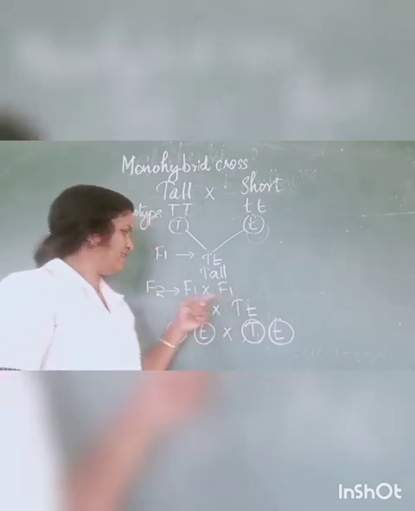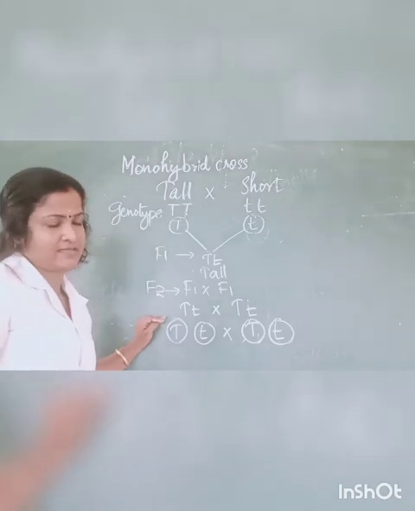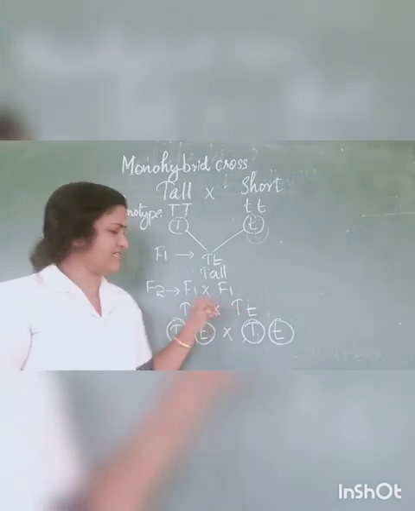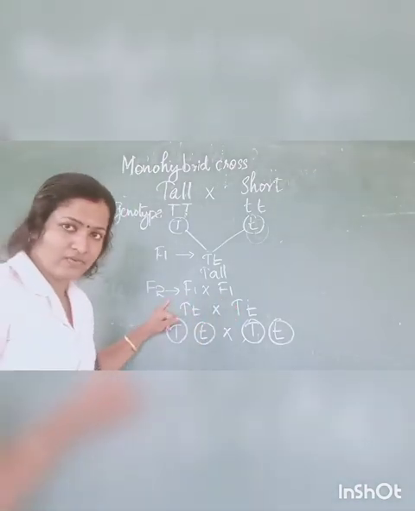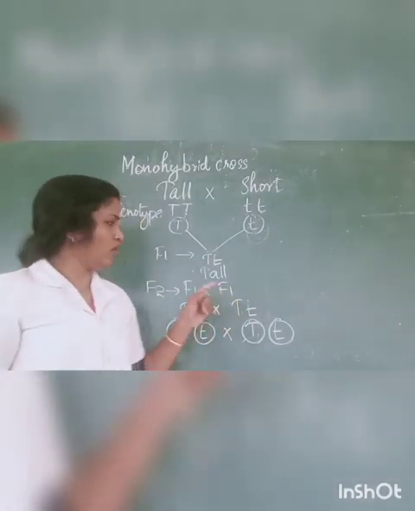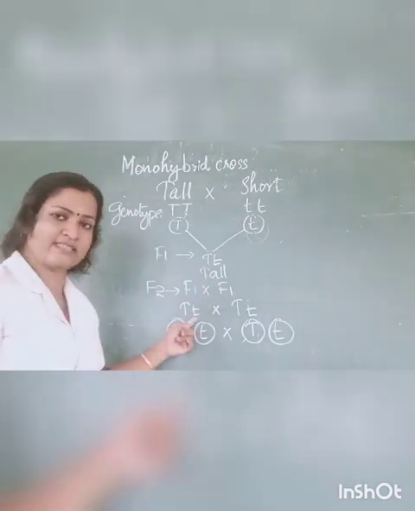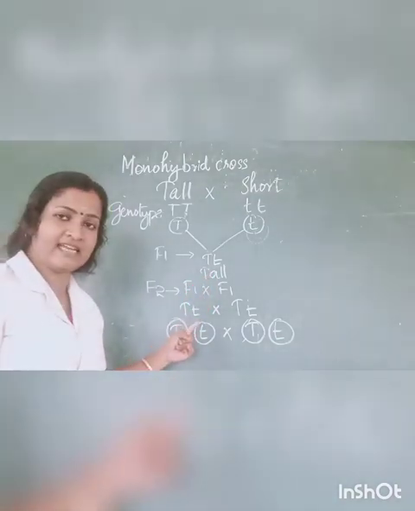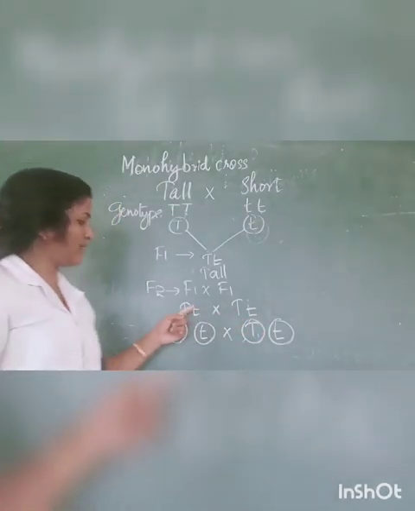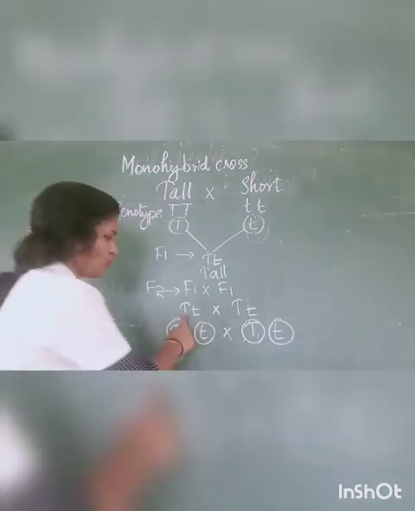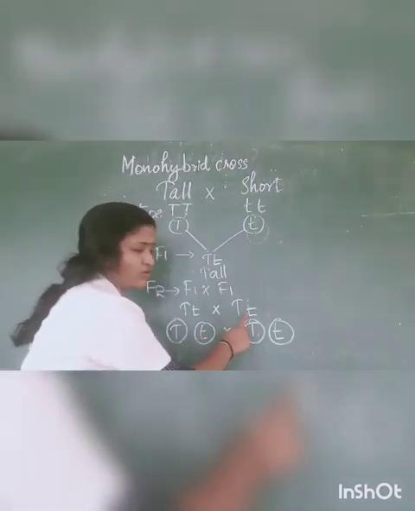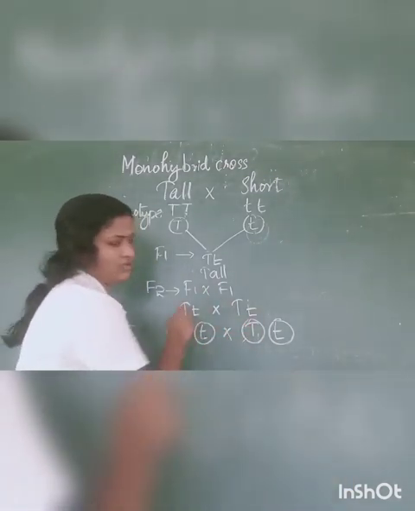Then Mendel made second generation of pea plants. He crossed the first generation pea plants with the first generation pea plants, that is F2. F2 is given by F1 cross with F1. What is the F1? That is capital T small t. So he crossed capital T small t genotype plants with capital T small t genotype plants. So in the case of this parent, two types of alleles are there, capital T and small t. And here also two types of alleles are there, capital T, small t.